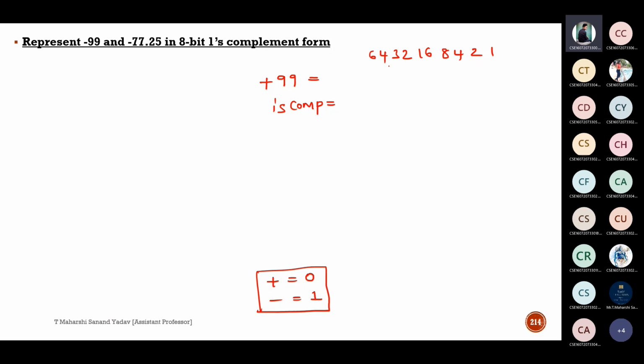So how many bits are there? So can I tell like this, 64 plus 32, how much? 96. So 0 0 0 1 1.